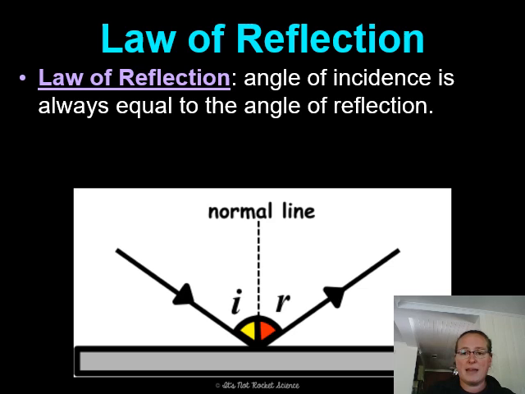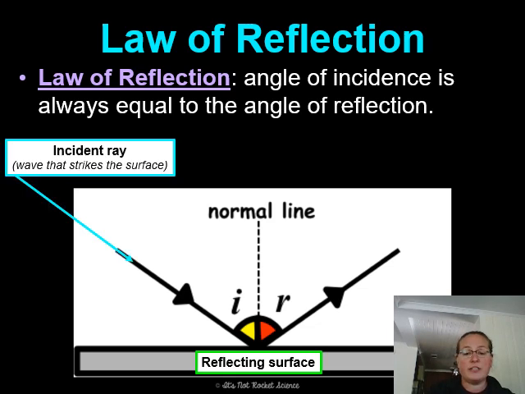So what does that mean? That means that the angle at which whatever wave comes in, whether it be sound, light, or any other kind of wave, is going to be the same angle that it leaves on. So the reflecting surface, let's say that is the surface of the lake. The incident ray, the light wave coming in, is going to hit the surface of the lake and bounce off at the exact same angle.